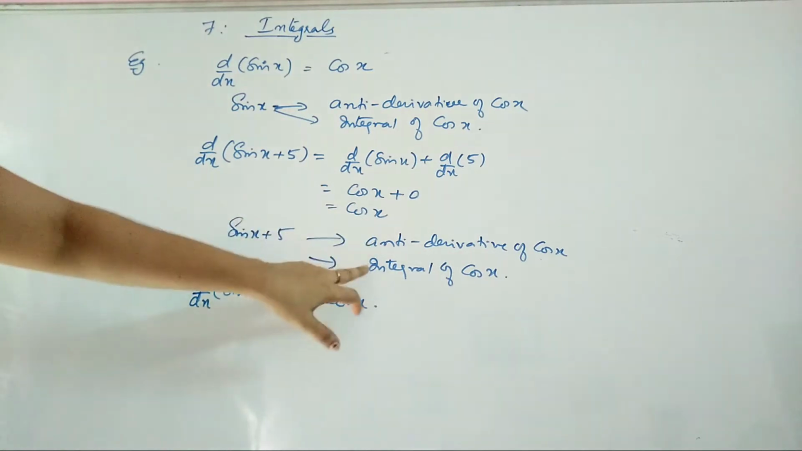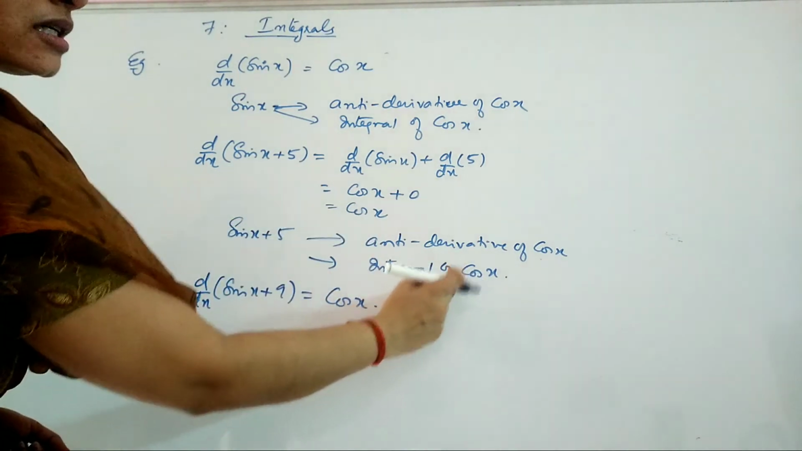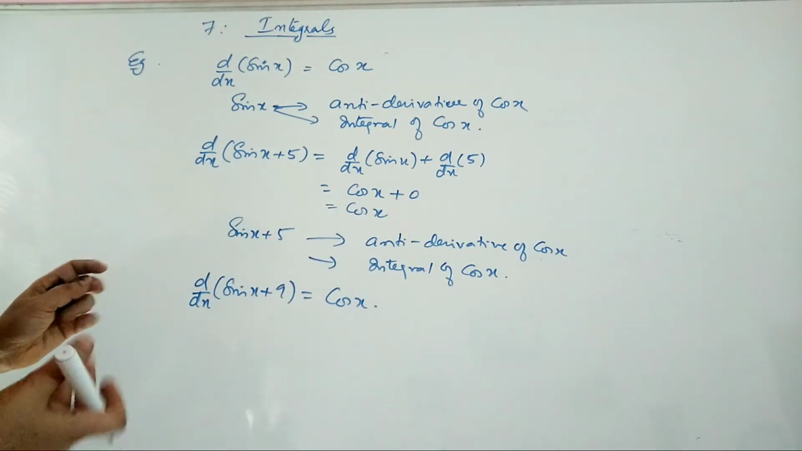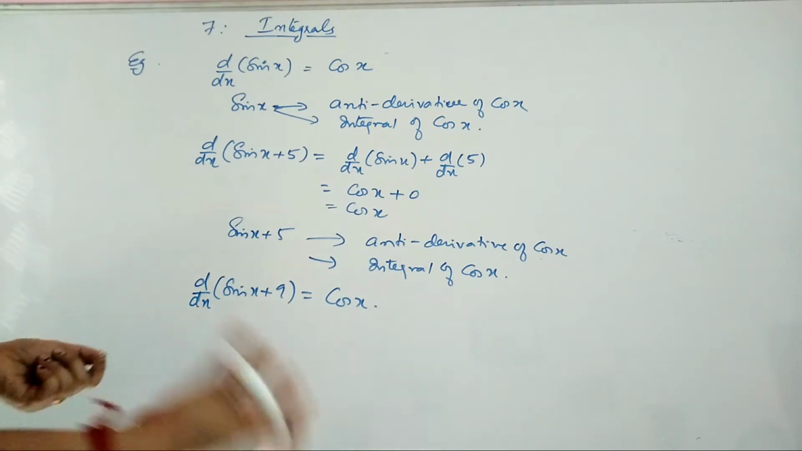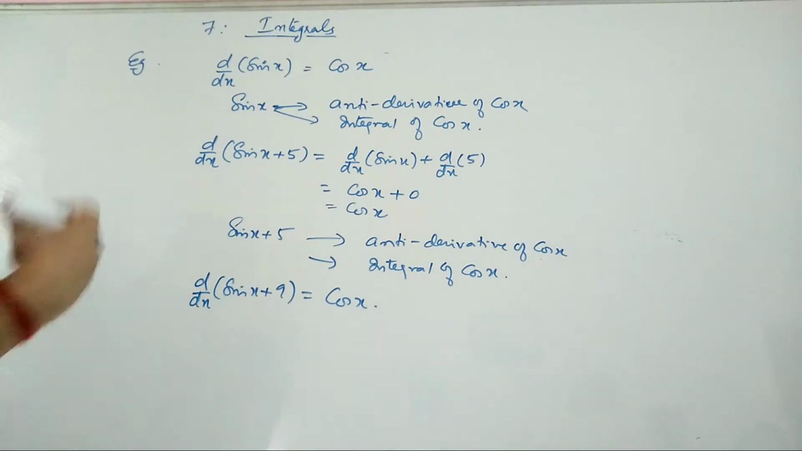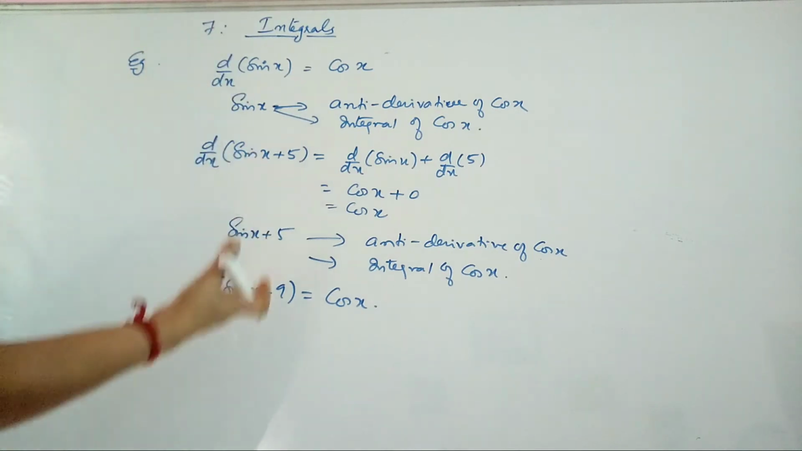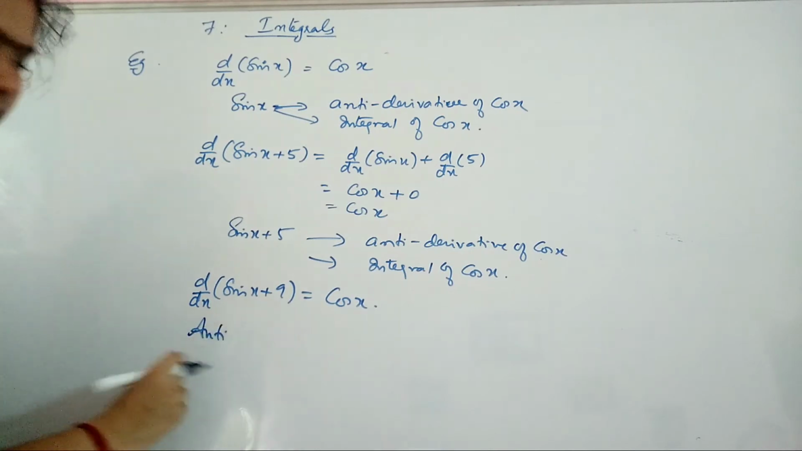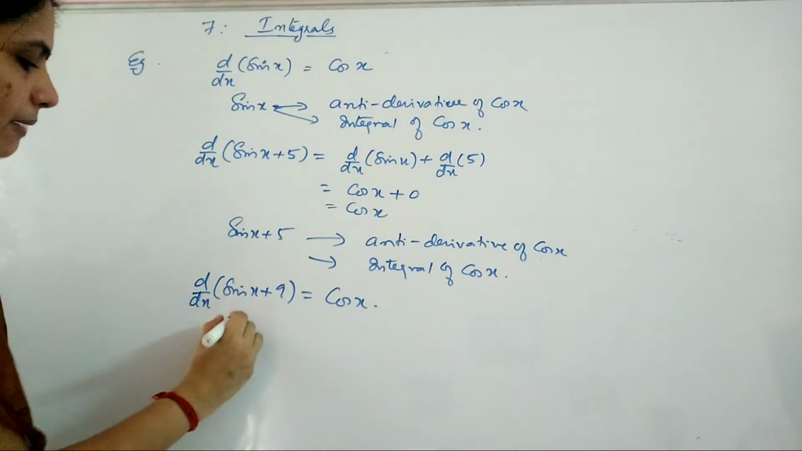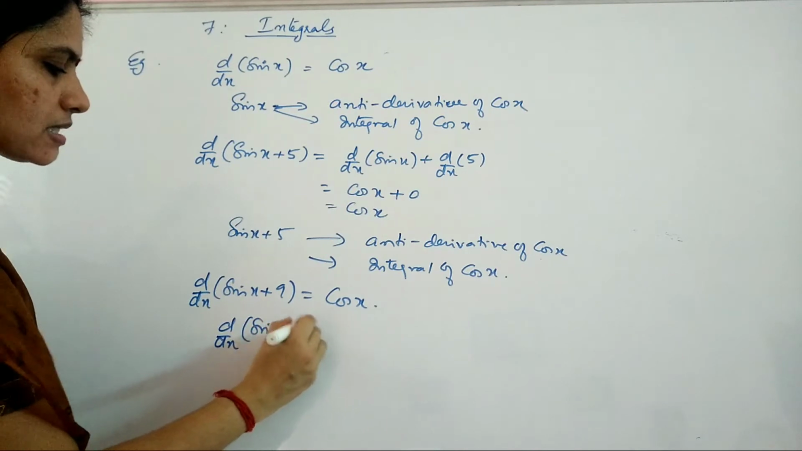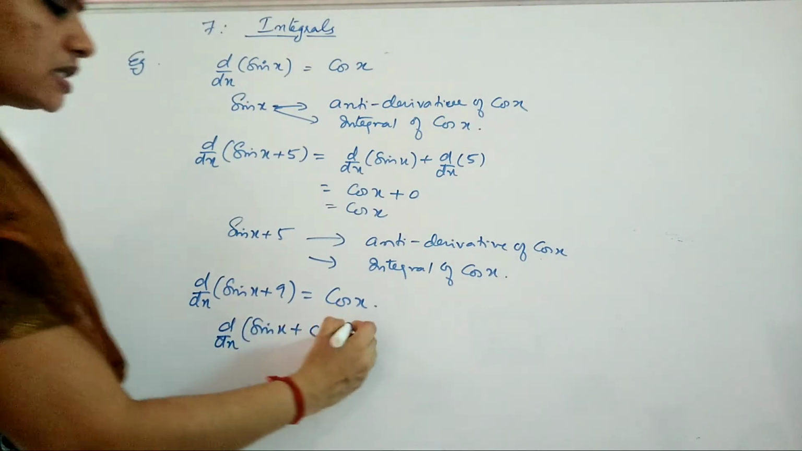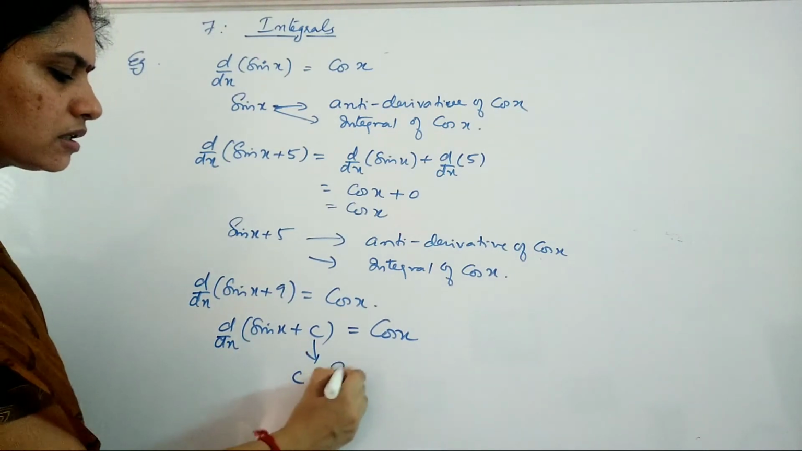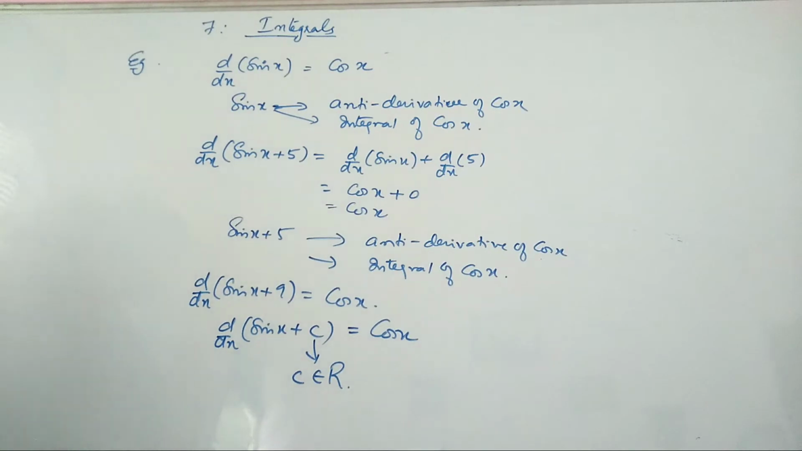So when I ask what is the integral, or the antiderivative, of cos x, I can say that it is sin x plus something. That something should be a constant, a real number only. It cannot be a function, but it should be a constant. So, generalizing these concepts, d by dx of sin x plus c will also give me cos x. So this c is nothing but a constant, which is a real number.